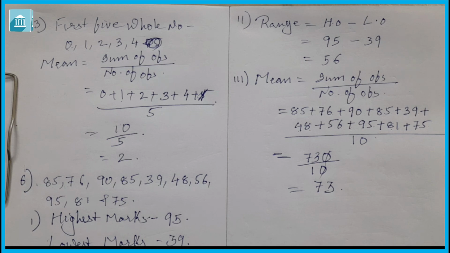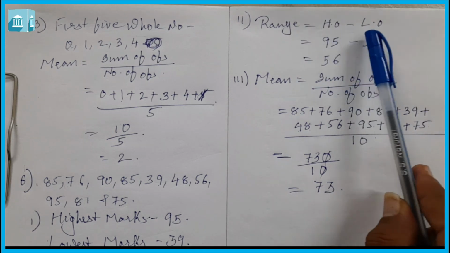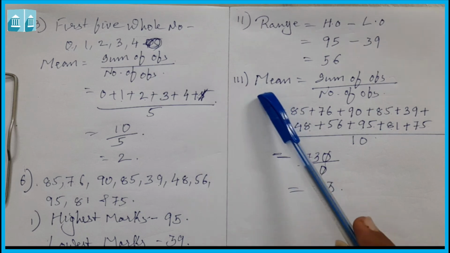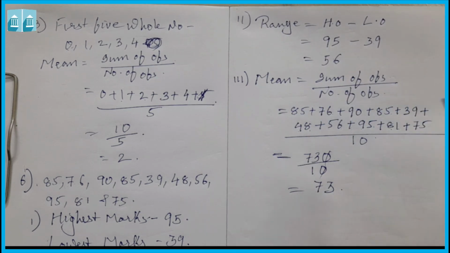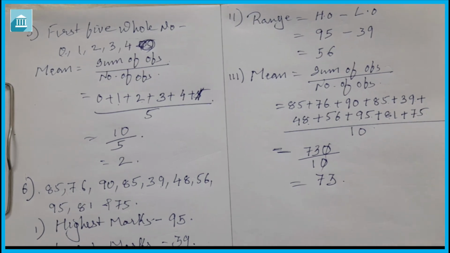So in this way you can find the highest marks, lowest marks, range of the observations and mean of the observations. By observing, you get the highest and lowest observation; range is highest observation minus lowest observation; and mean is sum of observations upon number of observations. The rest of the questions you have to do on your own as homework.